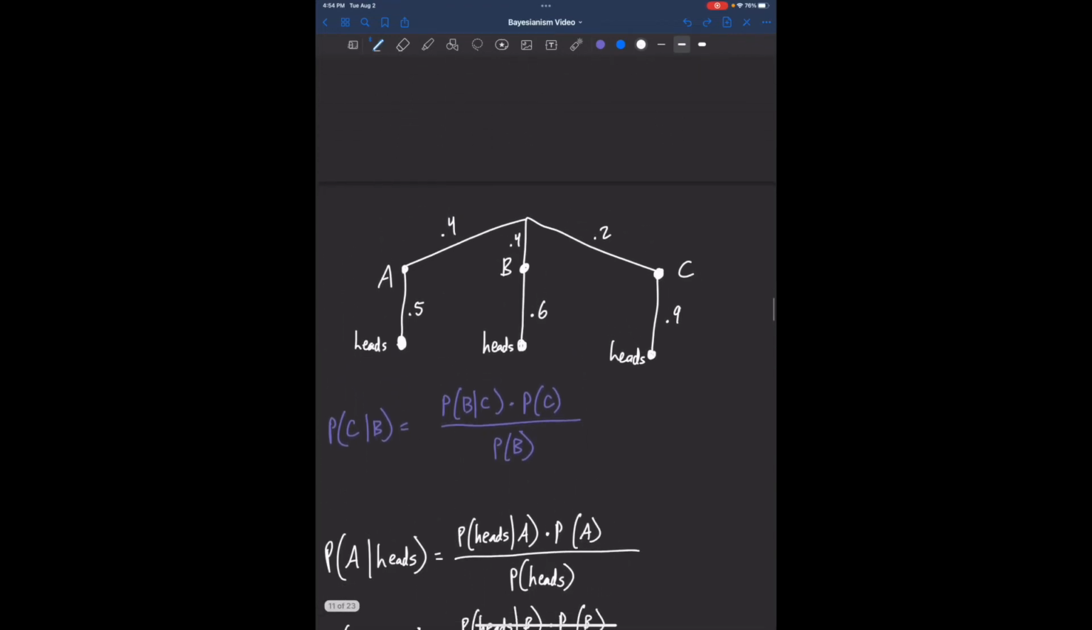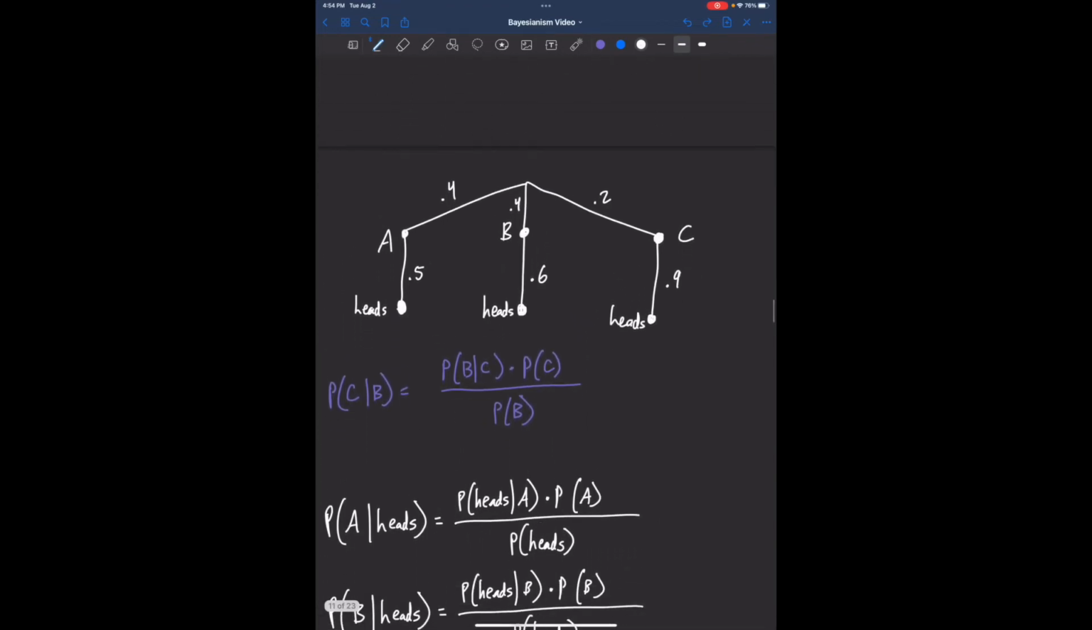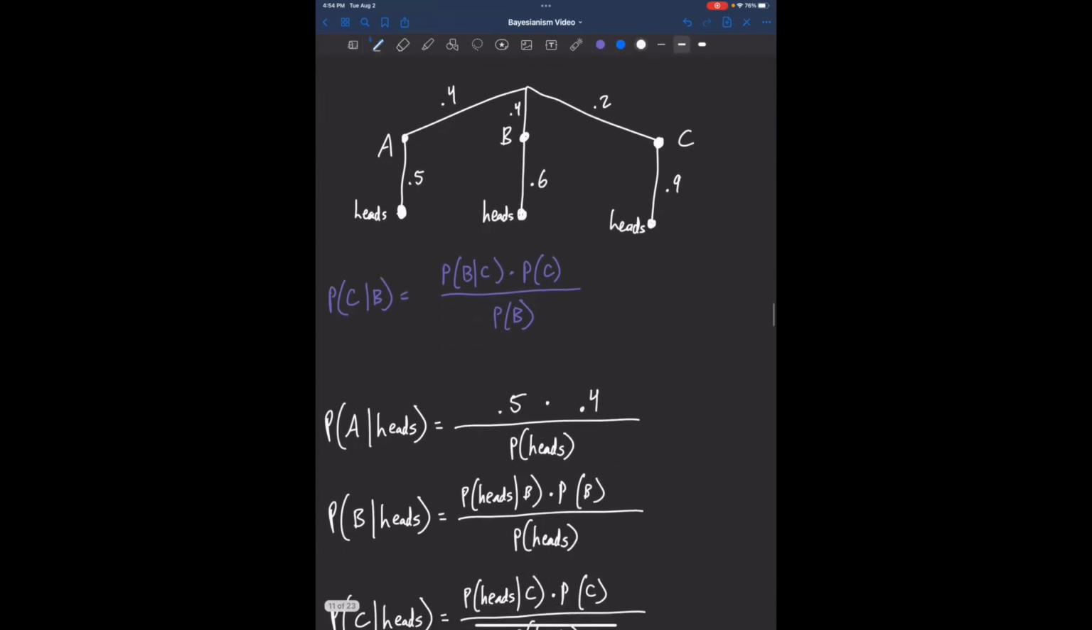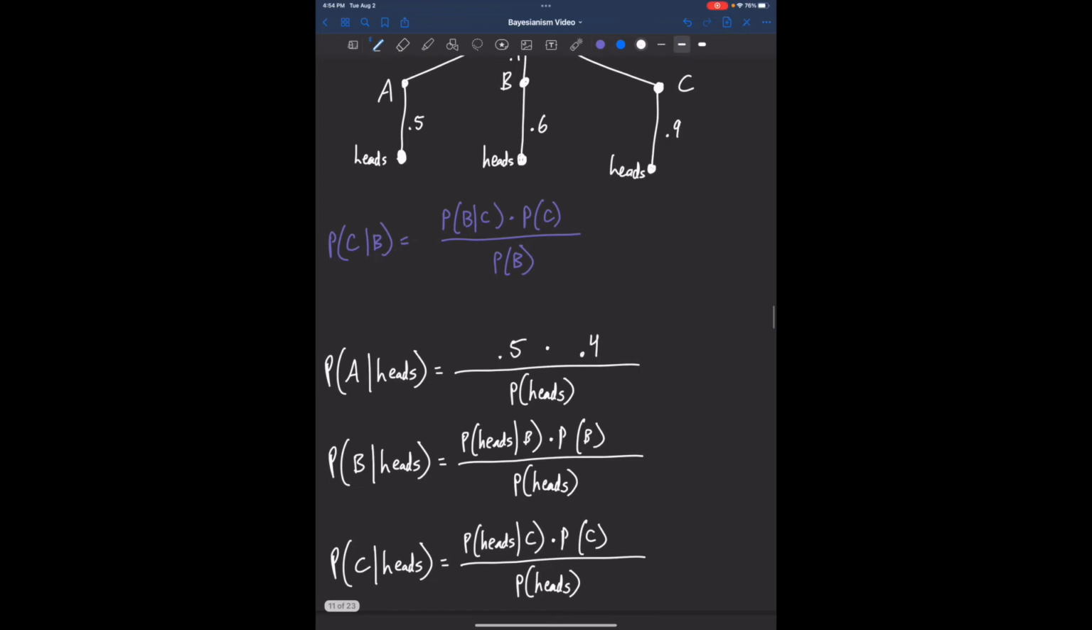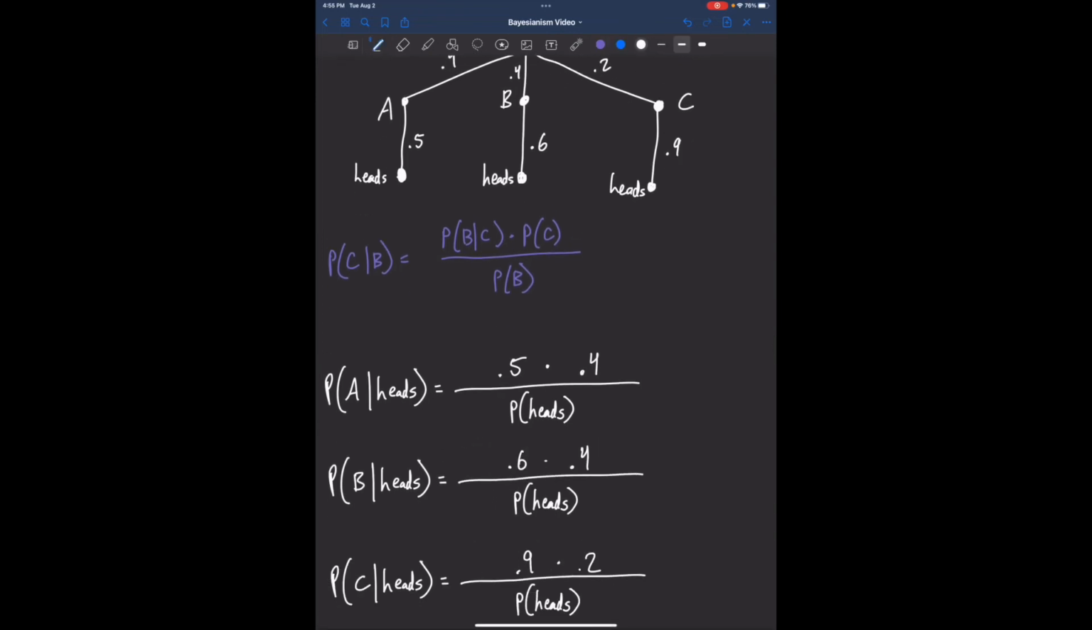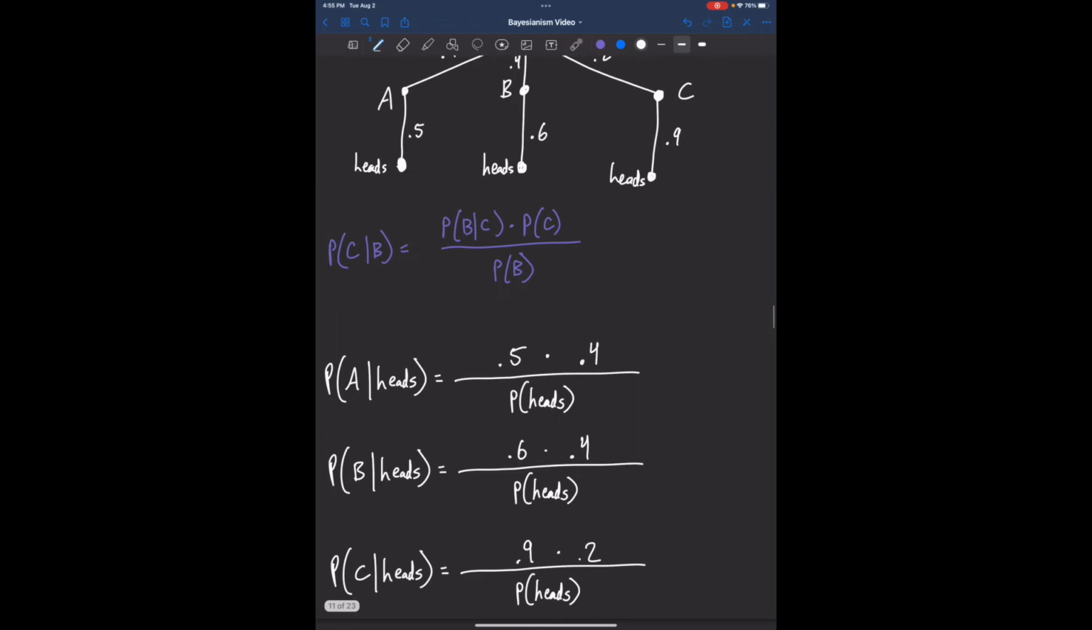We can use our tree here and say the probability of A, the prior probability, is 0.4. So I'll change this to 0.4. And the probability of heads given A, that's this probability that's right here on this branch of the tree. So that's 0.5. That's the likelihood associated with hypothesis A. Okay, and we'll look at the probability of heads in just a second. Let's just fill this in for B as well. There we go. Okay, now let's talk about the probability of heads.